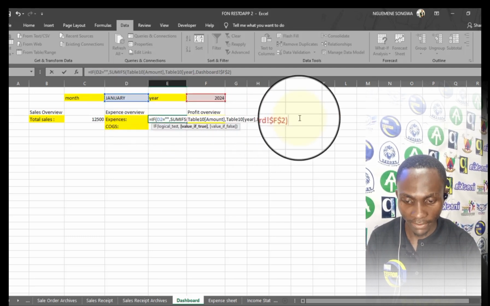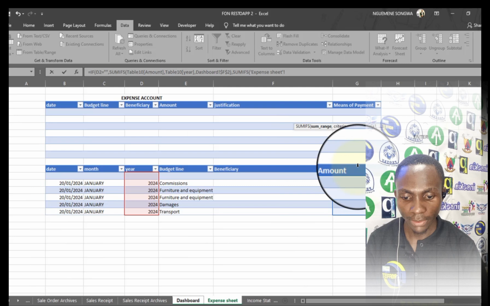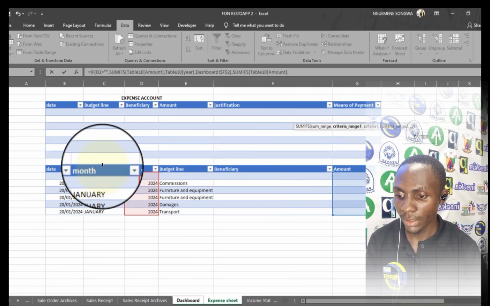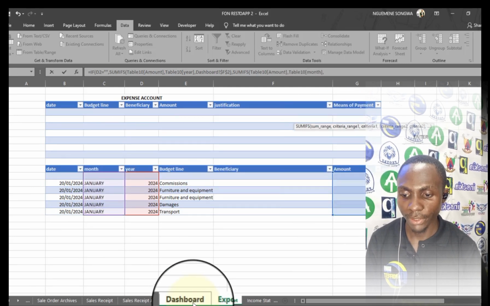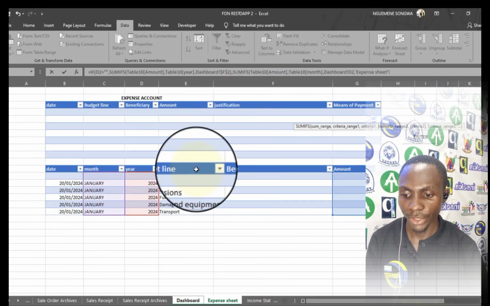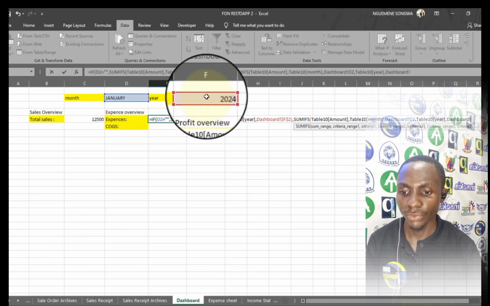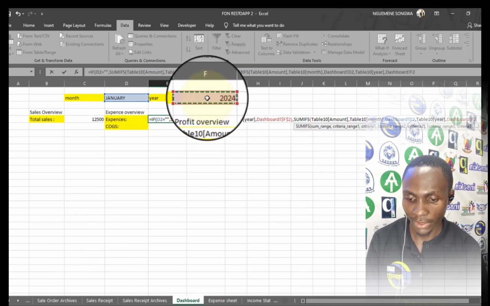Now what if the month is available? That's a value if false. If the month is available, it should actually do the SUMIFS. The sum range should be all of these. Then the criteria range one should be in terms of months. The criteria in this criteria range should be this month. And the second criteria range is going to be in terms of the year, and the criteria in this criteria range is going to be the year. Just as simple as that.